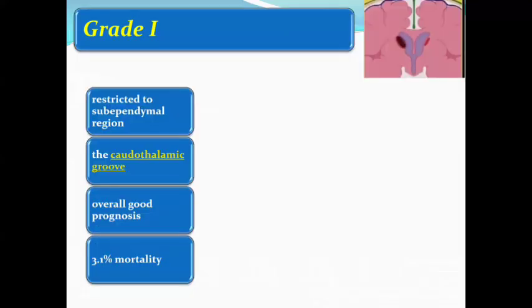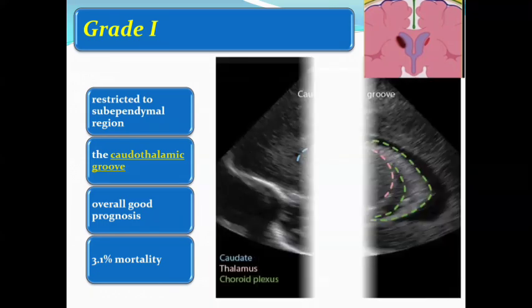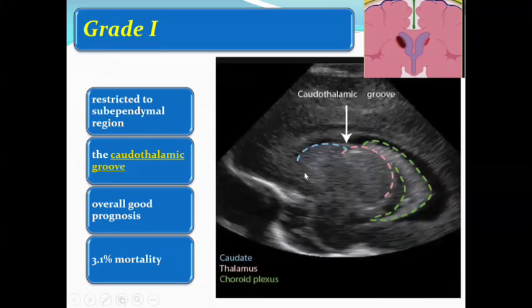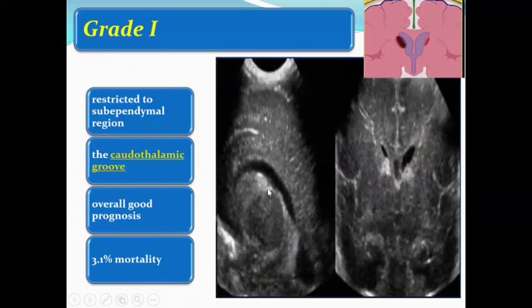Grade 1 is limited to the subependymal region within the caudothalamic groove, with overall good prognosis and 3.1% mortality. This is normal. This is the caudate nucleus. This is the thalamus, and this is the choroid plexus. You can find an echogenic lesion anterior to the caudothalamic groove, and we have bilateral grade 1 germinal matrix hemorrhage.